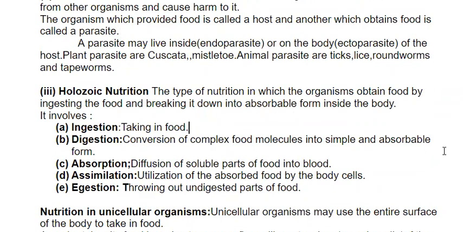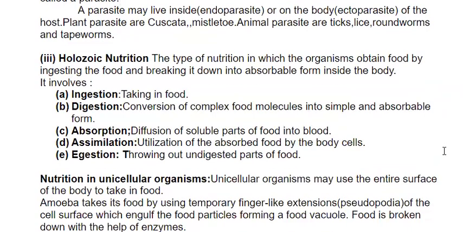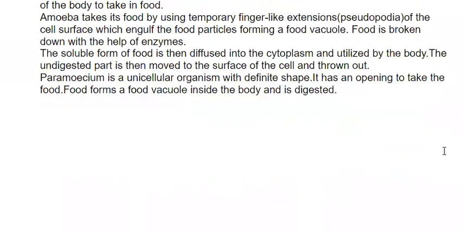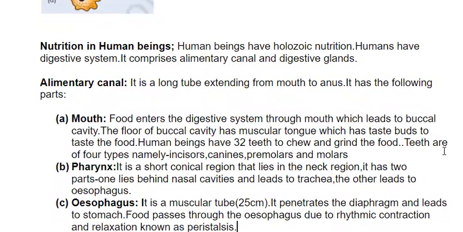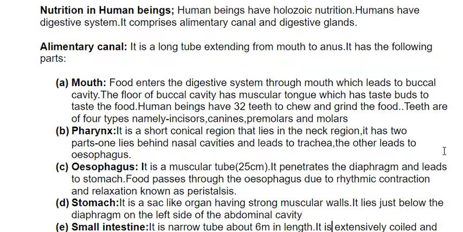Then here, yes, then we are talking about stomach.